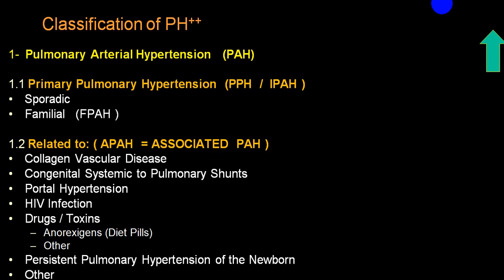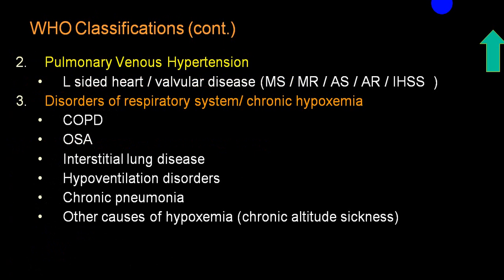Associated conditions are usually labeled as associated pulmonary arterial hypertension, which includes collagen vascular disease, portal hypertension, HIV, drug toxins, etc., or persistent pulmonary hypertension in newborn. While venous hypertension, we already told you, is a left-sided disease like MS, MR, AS, AR, idiopathic hypertrophic subaortic stenosis, that group, acute left ventricular failure. So those groups will be producing pulmonary venous hypertension.